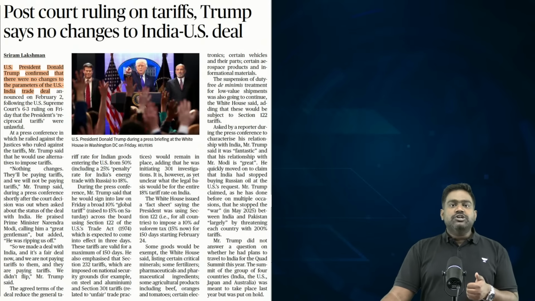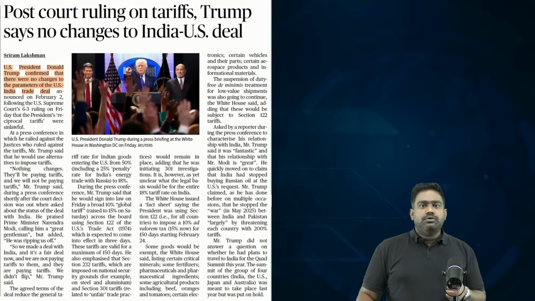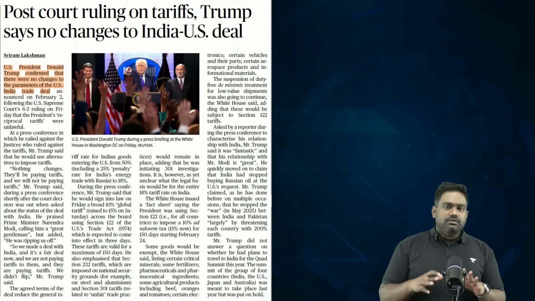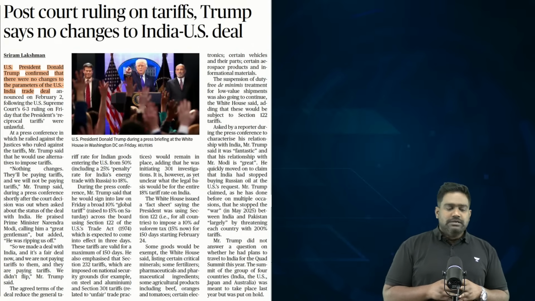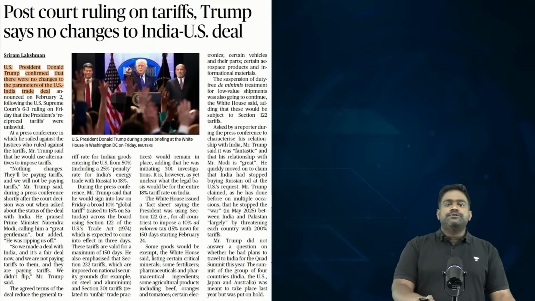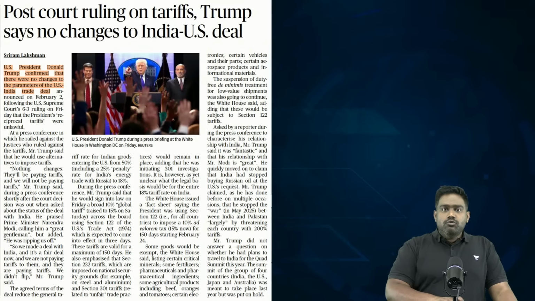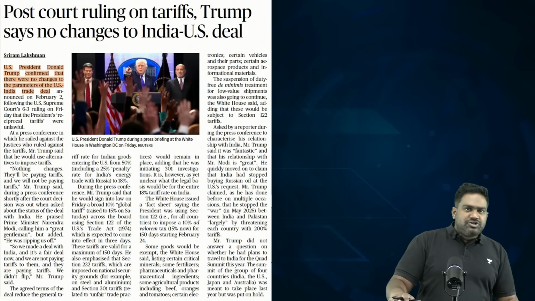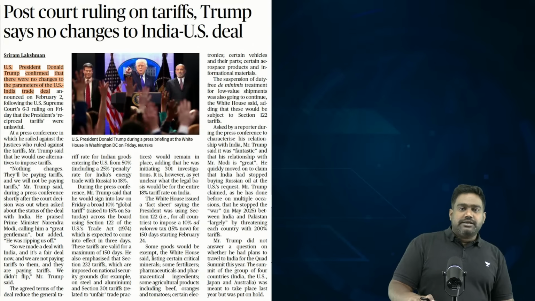So it has implications for all the trade deals that the US has worked out following the tariffs under Donald Trump. So what does it mean for the trade talks? As of now, there's no clarity on that. It has even created a lot of confusion as well, but it is widely welcomed by markets, right? Because it is a move which strengthens American constitution and democracy. It basically keeps the executive in check. It shows that the judiciary can still rein in an irrational president, and that gives more confidence to the markets with regard to credibility and stability.